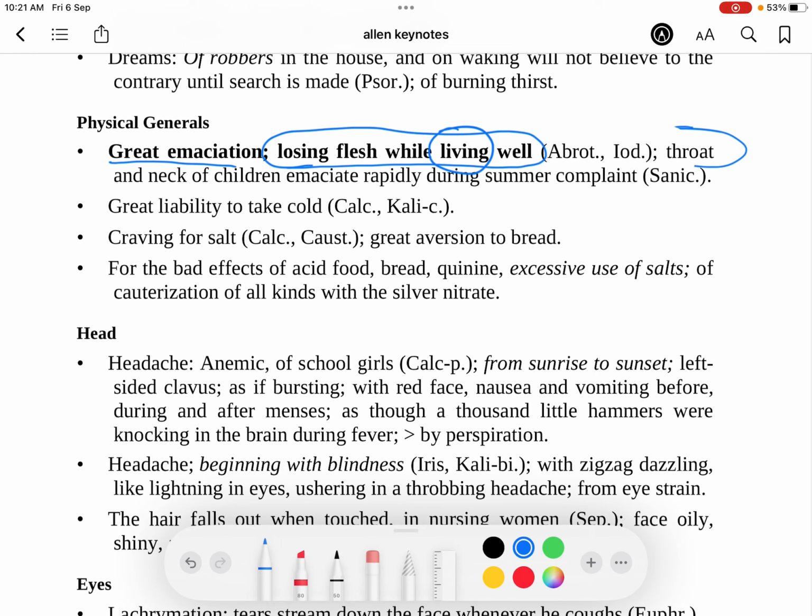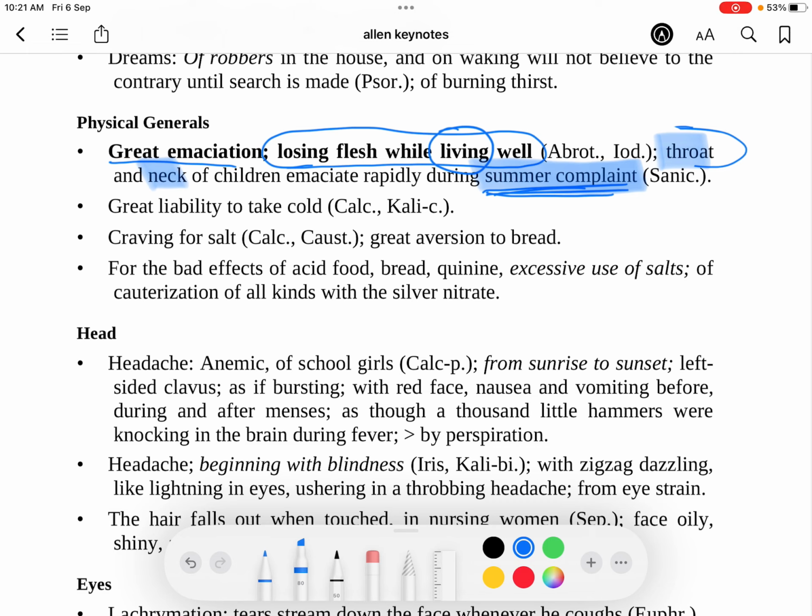But again, if such an MCQ comes, then Abrotanum and Iodium also had that living well thing. Now, throat and neck of children emaciate rapidly during summer complaint. Very, very important. So highlight these things, because when you revise, you have to just revise the highlights, not the whole sentence. So there is emaciation of the throat and neck during summer complaints. That is Natrum.